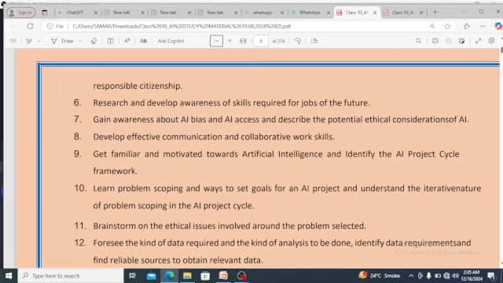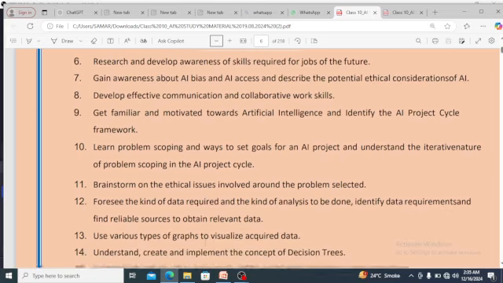There are ethical issues. When we study AI, we need to study the ethics also. When we are on social media, there are some social issues which we need to follow, and what are the things we should not do as a student or as a professional. Foresee the kind of data required and the kind of analysis to be done. Identify data requirement and find reliable sources to obtain relevant data.